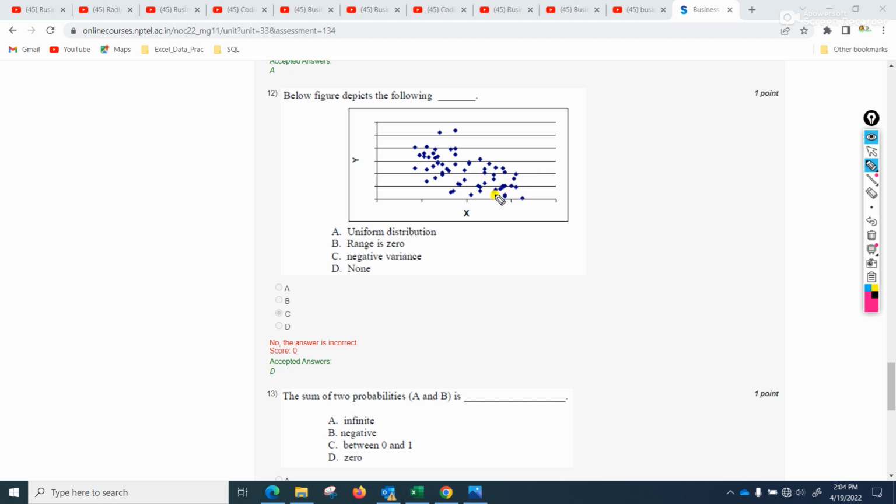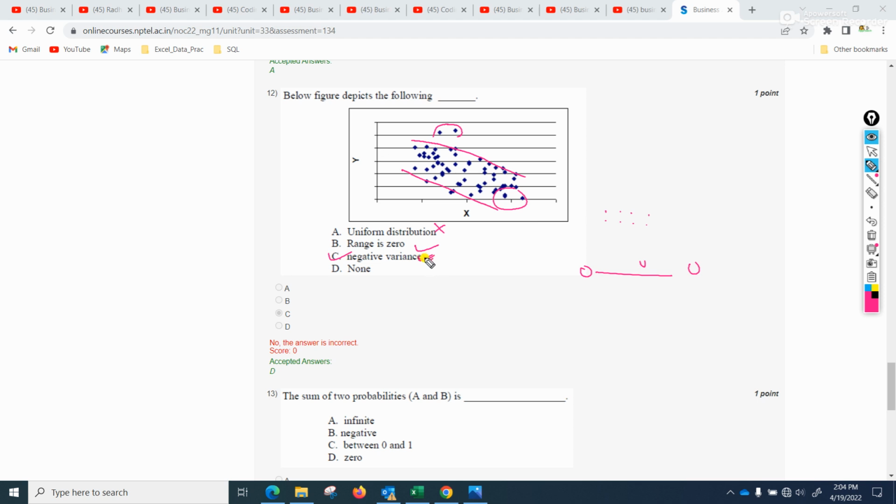So this is representing none, because during the assignment I also marked negative variance, because I thought that since there are some outliers, if you generalize it, you will see that there is a negative trend happening here. But this is certainly not uniform distribution, because in uniform you have to have some pattern. Range is 0 only when the highest observation minus the lowest is 0. So we don't have any information about that. So it is negative variance.